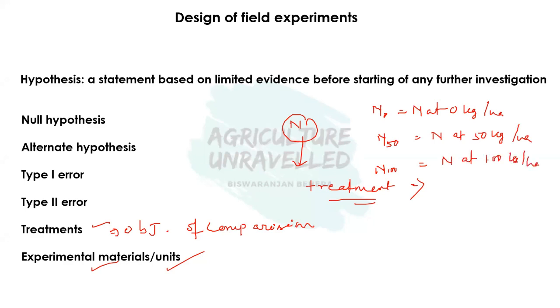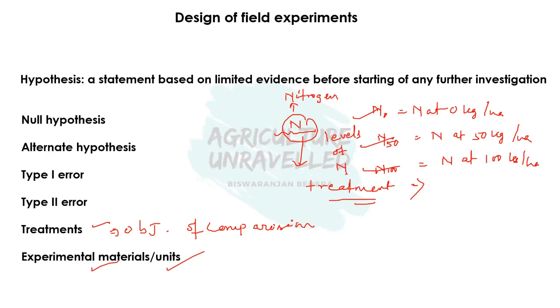Suppose I have taken 3 levels of nitrogen. So nitrogen is the treatment, and N0, N50 and N100 are the different levels of nitrogen. I think it is clear now what a treatment is and what the different levels of treatment are.